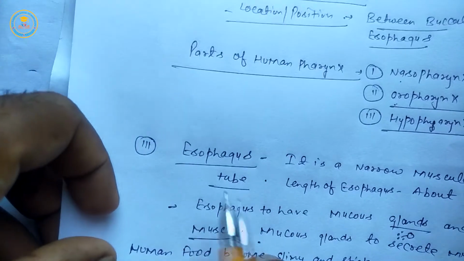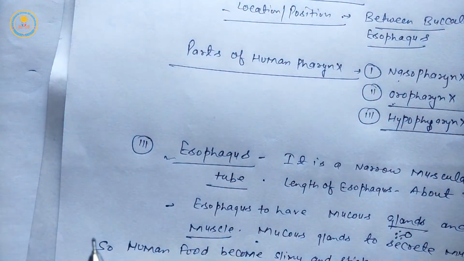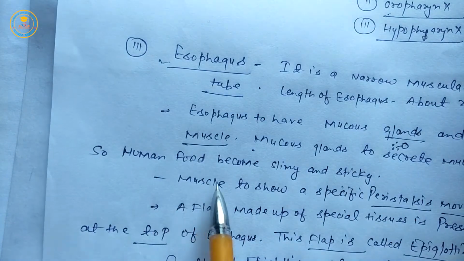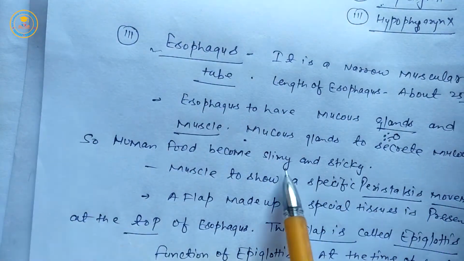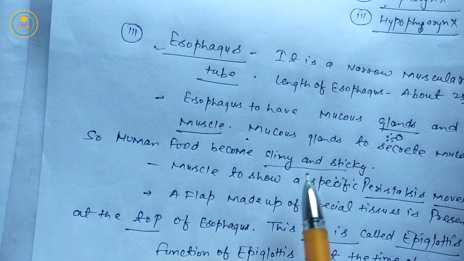So the third part of alimentary canal is esophagus. Students, it is a narrow muscular tube-like structure, length approximately 25 centimeters. Esophagus has mucus glands and muscles. Mucus gland secretes mucus, so human food becomes slimy and sticky.